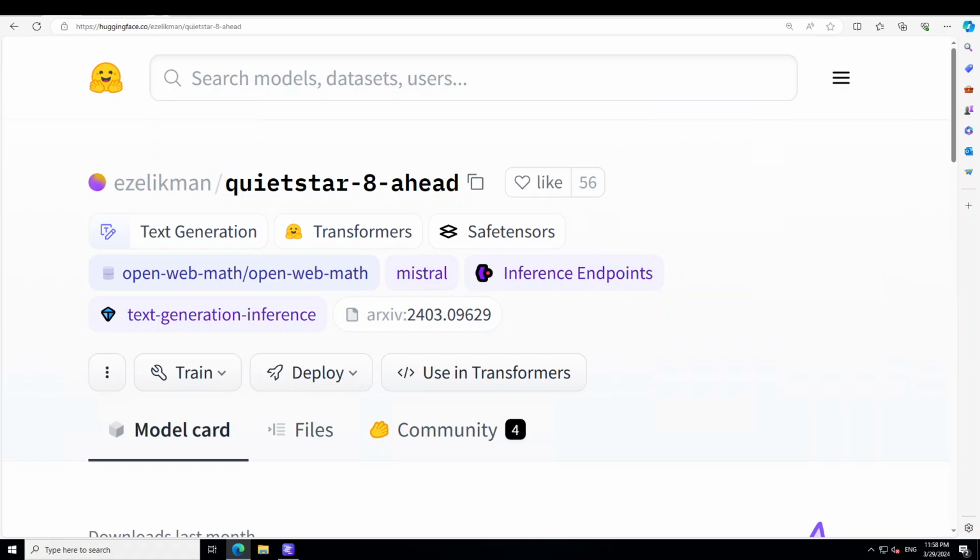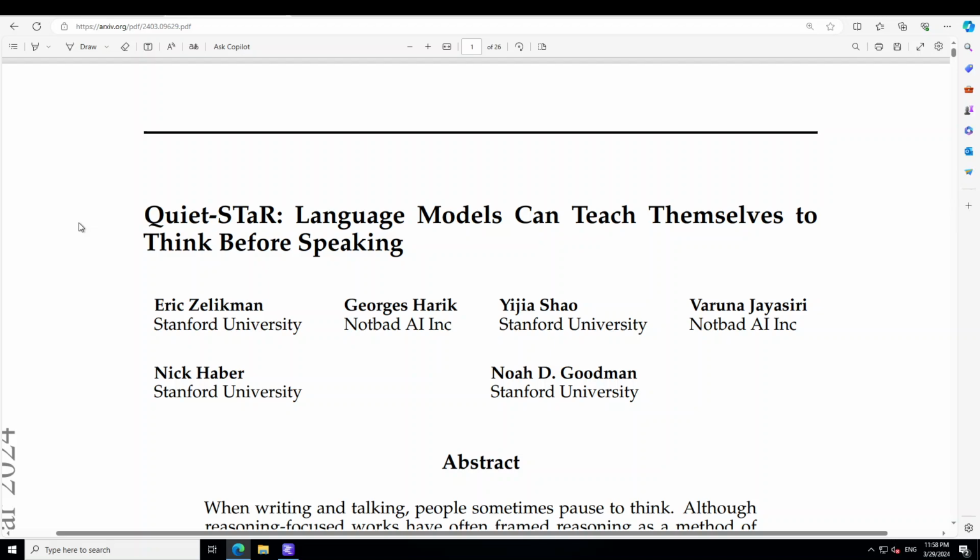This model is based on this research, which is called Quietstar. This model is a Mistral 7 billion fine-tuned with continued pre-training using the Quietstar method for generating 8 thought tokens before each output token. Now this is a keyword here, the 8 thought tokens before each output token. Let's see what exactly that is.